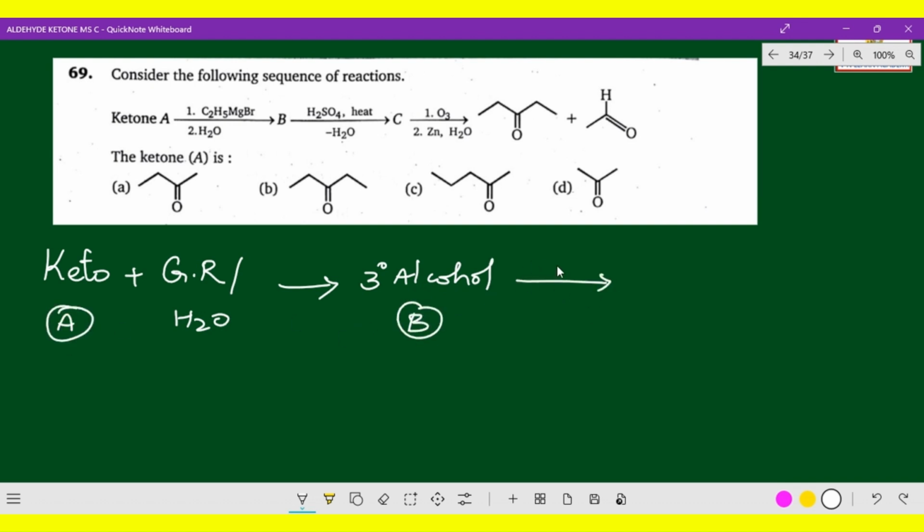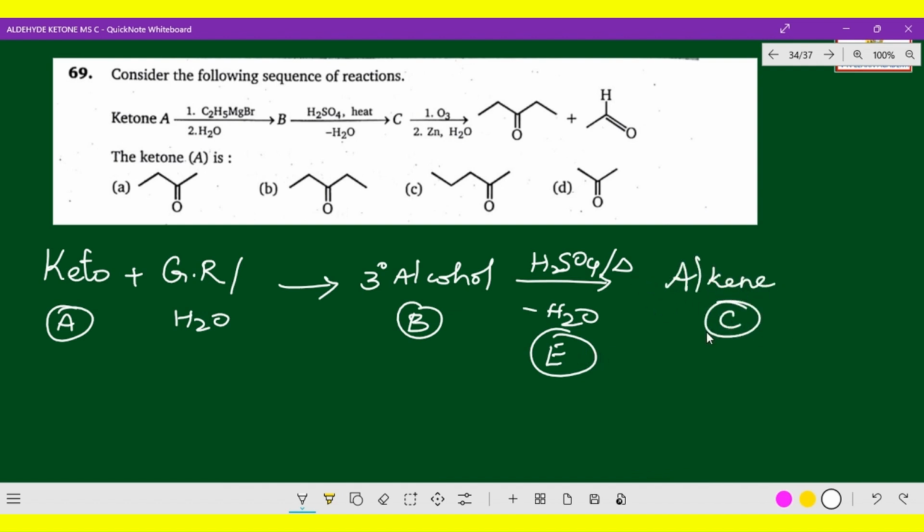This compound B combined with H2SO4 while heating releases water. Generally, a tertiary alcohol combined with H2SO4 while heating undergoes an elimination reaction and you will get an alkene. I hope you got the clarity. So this is compound C. Why are we getting an alkene, meaning an elimination reaction takes place? Because it does not have alpha hydrogen, so naturally it releases a water molecule and the alkene is the product.